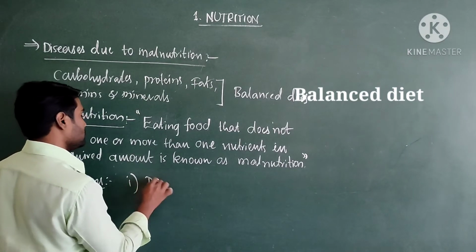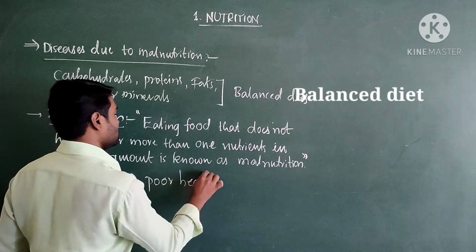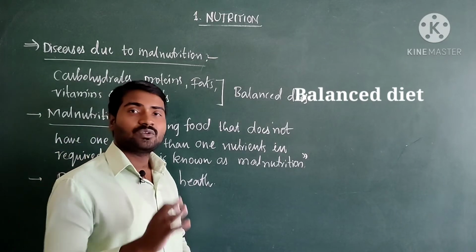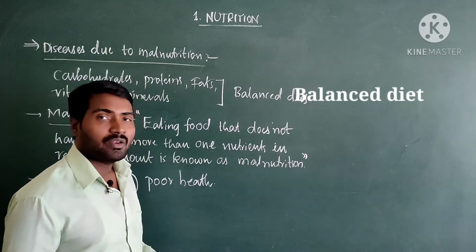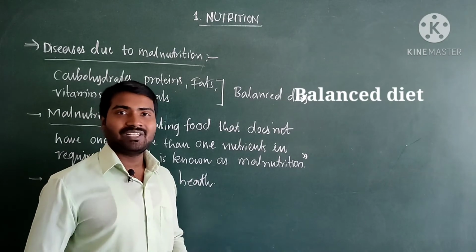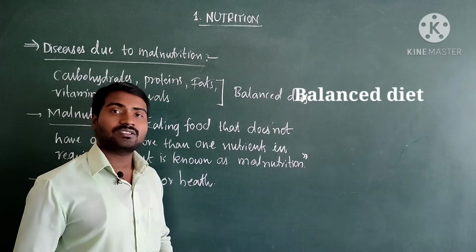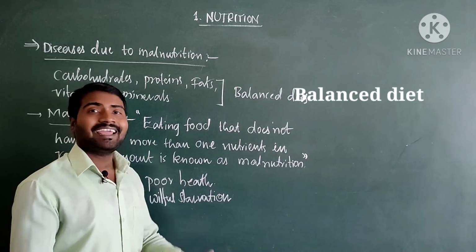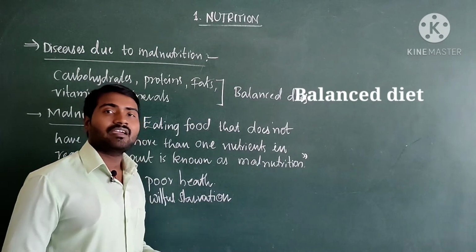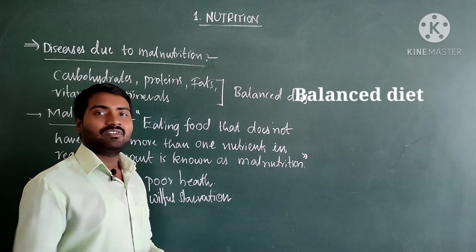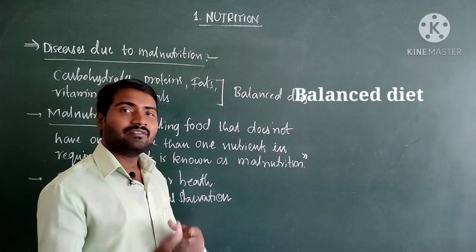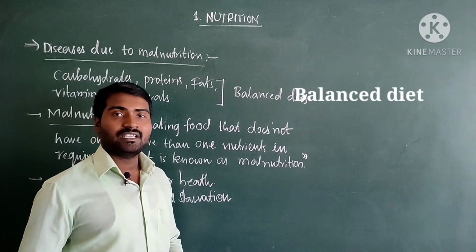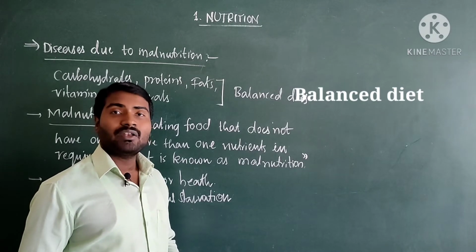One is poor health. Health is not supporting always, so having very poor health is one of the reasons for malnutrition. Always suffering with some type of disease may also cause malnutrition. The second one is willful starvation. A person fasting continuously, day by day, Monday, Friday, again Saturday. Mostly children should not have fasting, as it may lead to malnutrition.